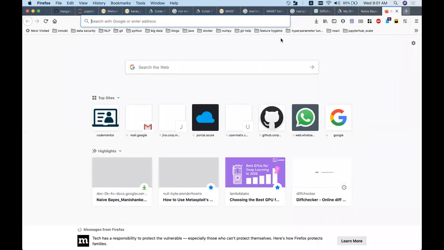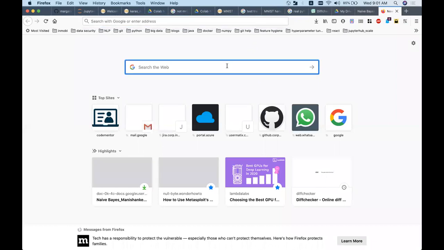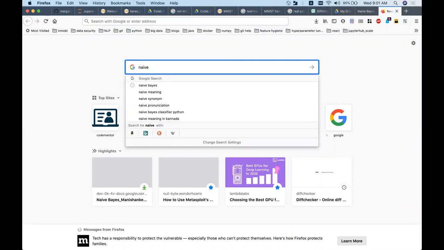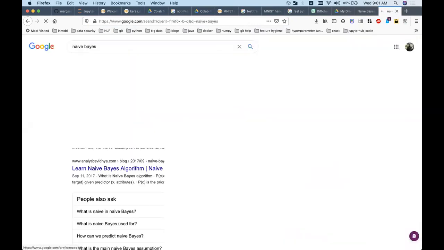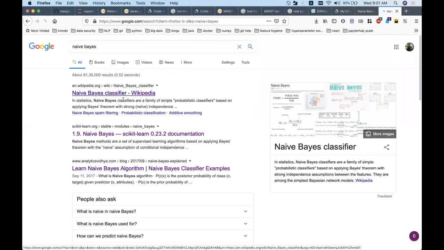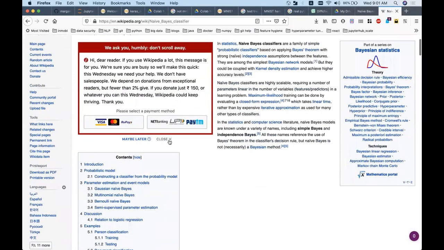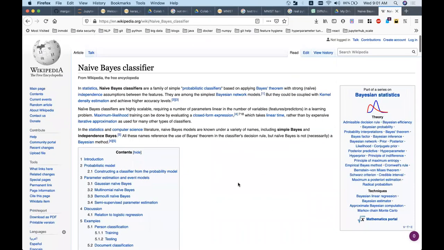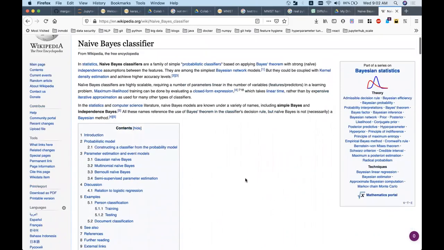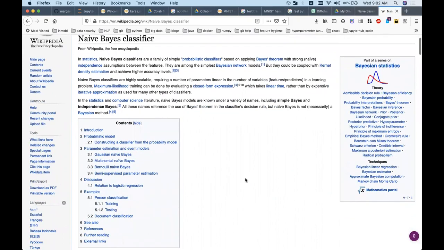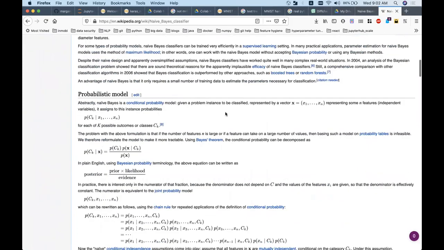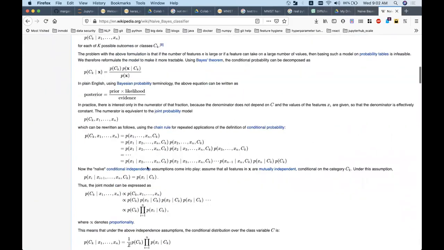But let's see. No, it is the assumption of the model. That is the problem of naive Bayes. If naive Bayes doesn't work, most of the times it is only because that particular model has a lot of dependence on the features. Now, in most of the cases, there is some dependence. This is how your probabilities will look like, right?